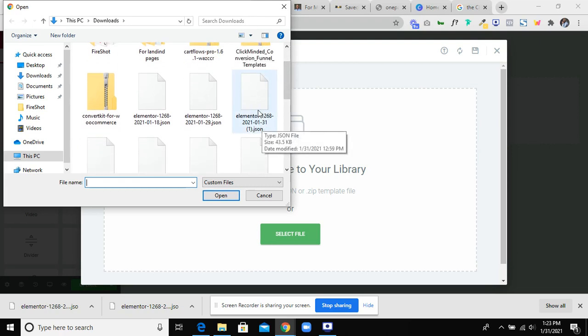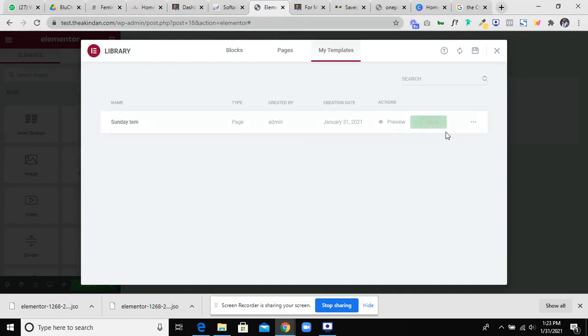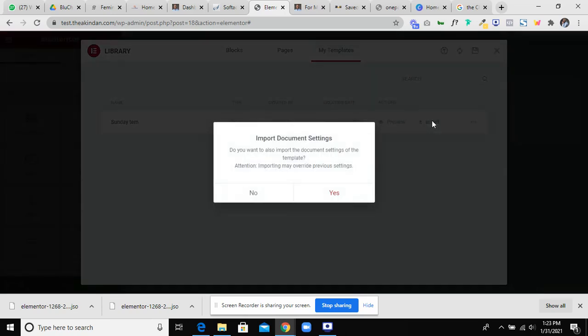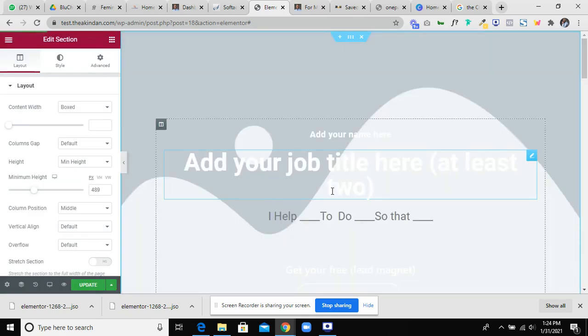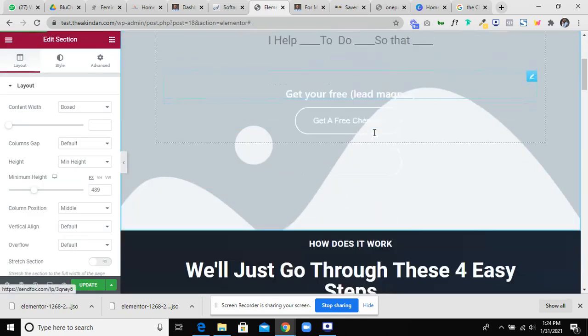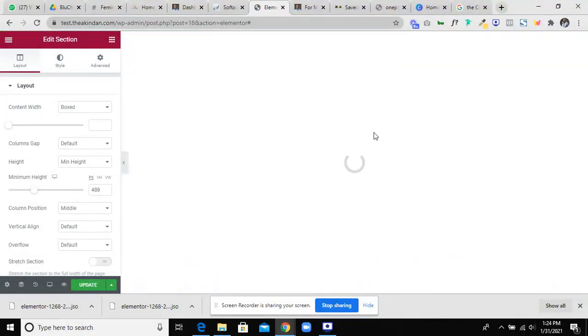Okay, so here it is. I'll click on Open. Here I have the template. Then I'll click on Insert. I'll say yes. I will wait for it to complete loading. Okay, so my template has completed loading. Okay, I'll wait for it.